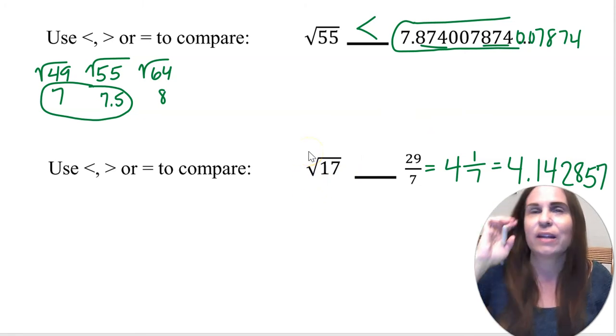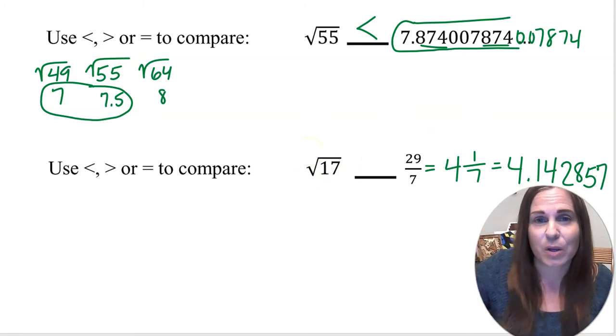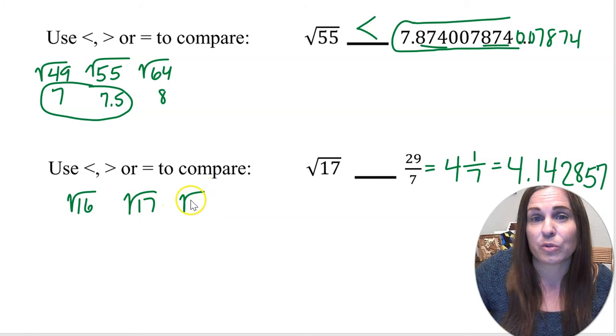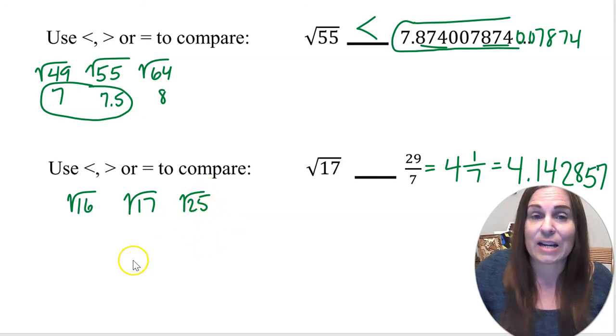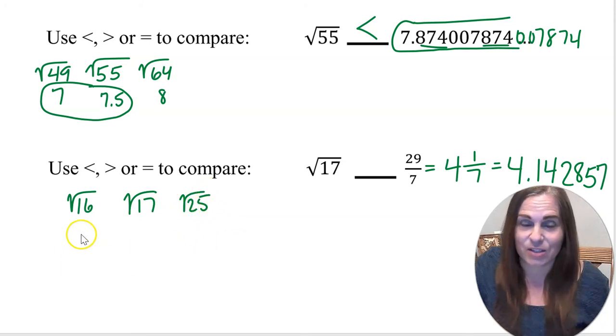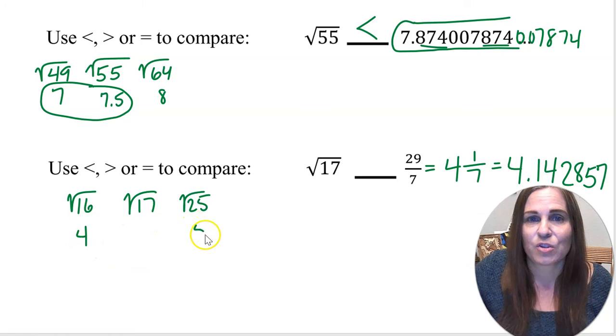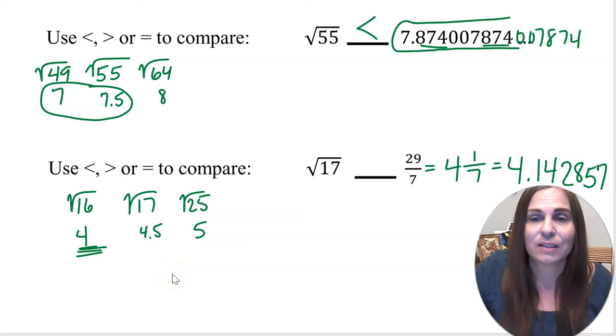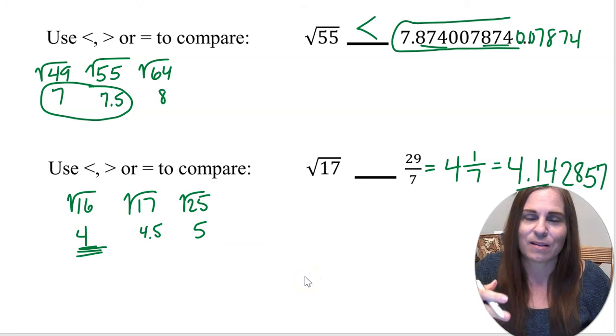Now, I could try to approximate it like I did with the last one. So I know that it's between the square root of 16 and the square root of 25. And I know that it's much closer to 16 than it is to 25. So it is definitely not 4.5. It's more like maybe 4.1. But this is also 4.1, right? So just approximating is not enough for this one.